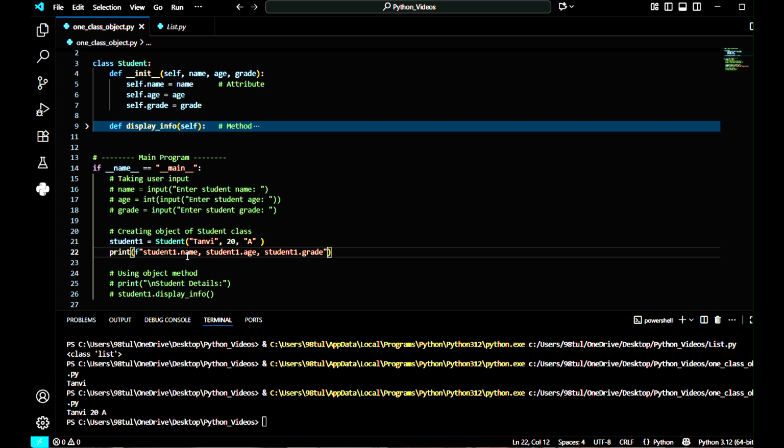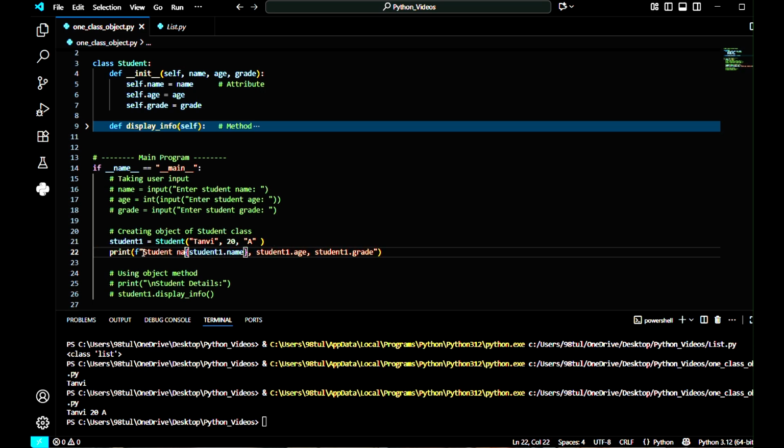Student name would be Tanvi. So here I can write, just wait a minute. Student name, then column, will be my name.